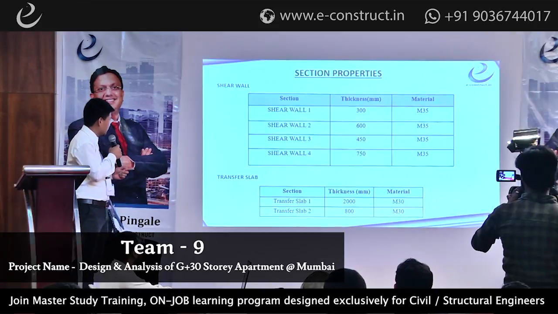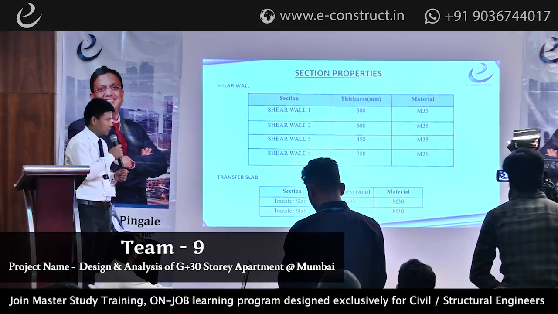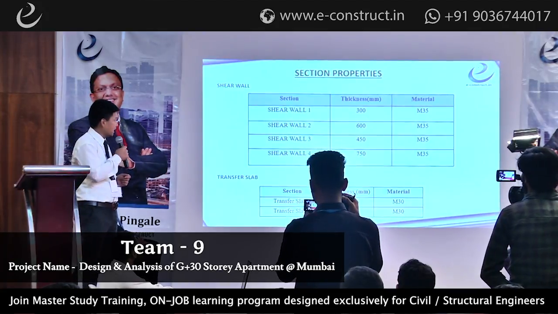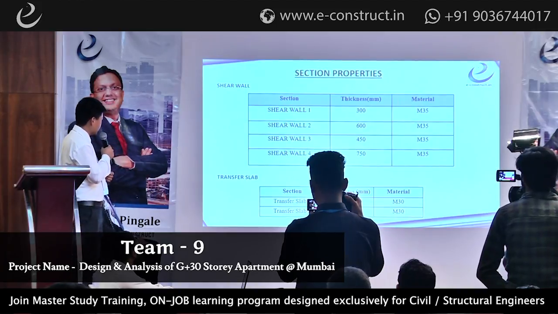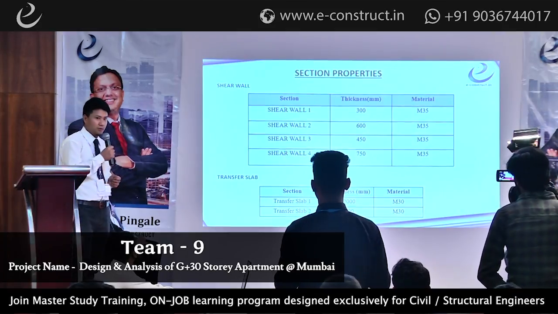On the section properties, we have 4 shear walls in the section, with thicknesses in the unit of mm and the preferable sizes. The grade of concrete is M35. On transfer slab, we have 2 transfer slabs on the section, with thicknesses of 2000 mm and 800 mm. Material grade of concrete is M30.